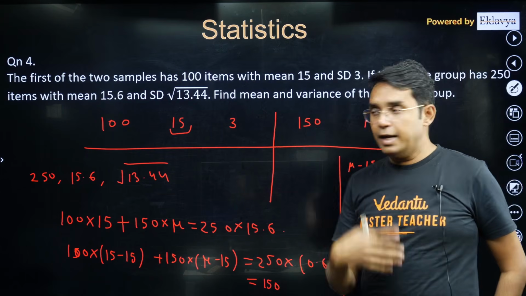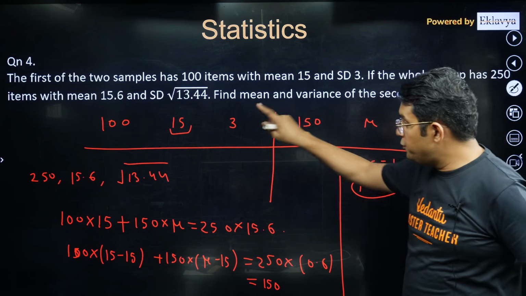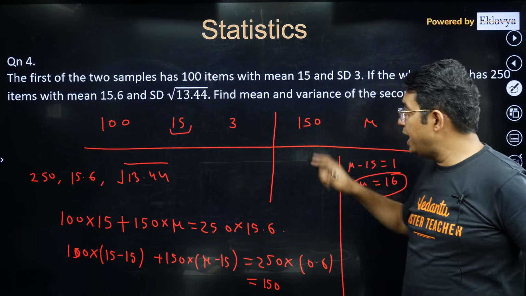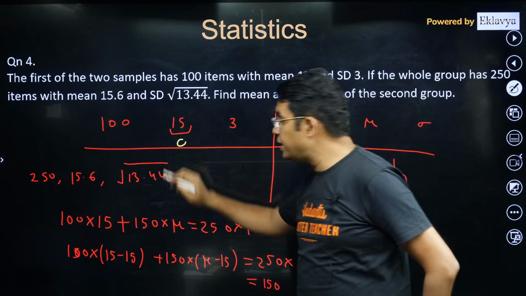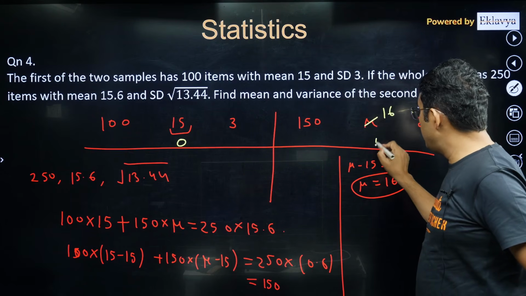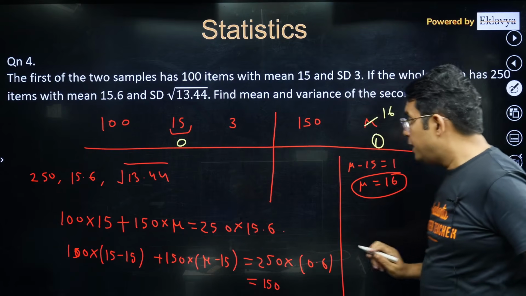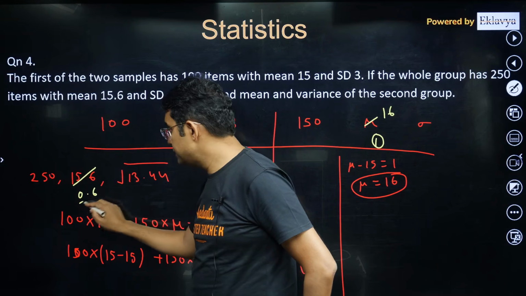For ease of calculation, I will go with 15. You could have gone with 16 also. If you subtract the entire data set by 15, the average value will now be 0 for the first set. This we found 16, now it will be 1. Here it was 15.6, it will now be 0.6.